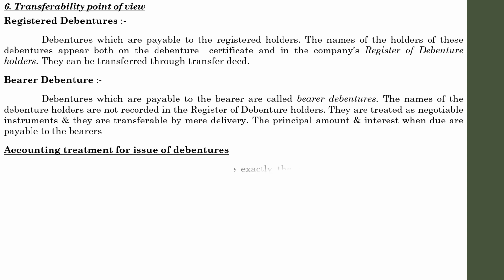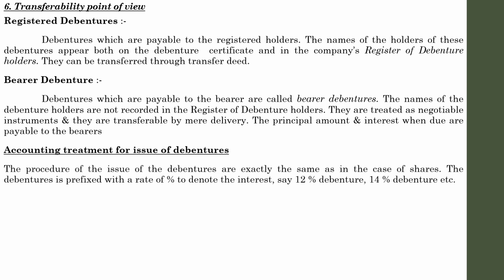The debentures may be issued at par, or at a premium, or at a discount. That is just like the methods and procedures we have followed in the case of shares. They may be issued for cash or for consideration other than cash. We have learned about that concept in shares also. It may also be issued to creditors as a collateral security. The amount on debentures may be collected in lump sum or in installments.